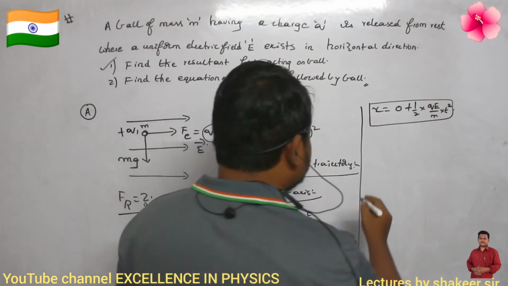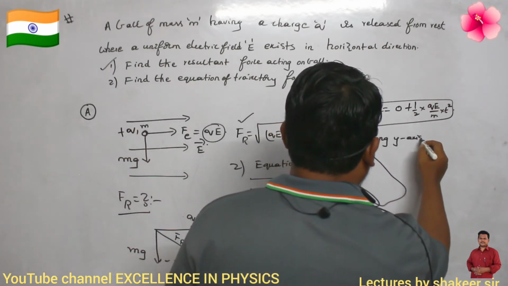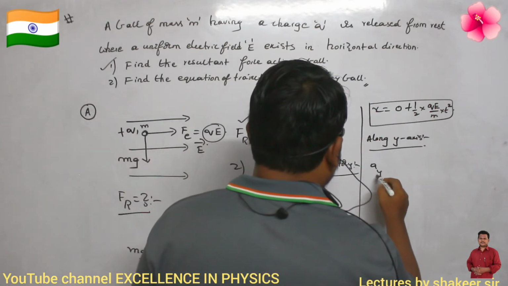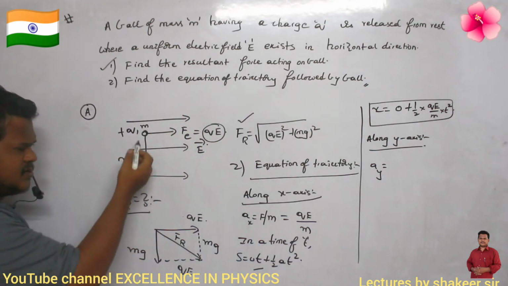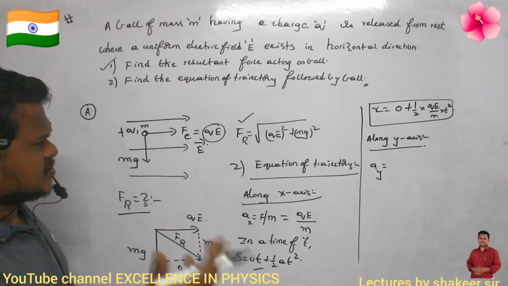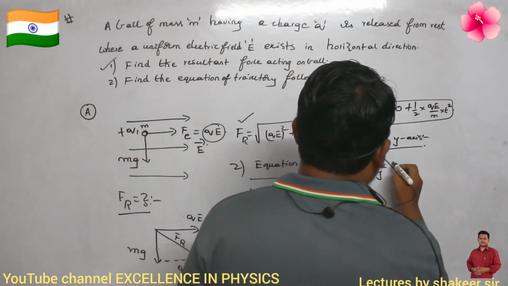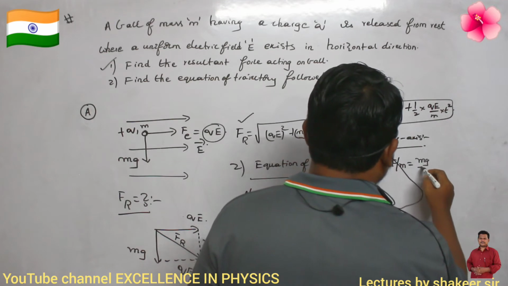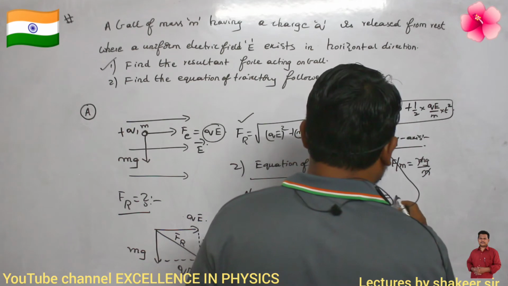Similarly, I want the equation along the y-axis also. So along the y-axis, how can I write a_y? What is the acceleration along the y-axis? Along the y-axis also there is one force, so this force is pulling the body in the downwards direction. So in the downwards direction also it is an accelerated motion. Therefore a_y is again F divided by m, and what is the F in the downwards direction? mg divided by m. So m and m get cancelled, so a_y is equal to g.